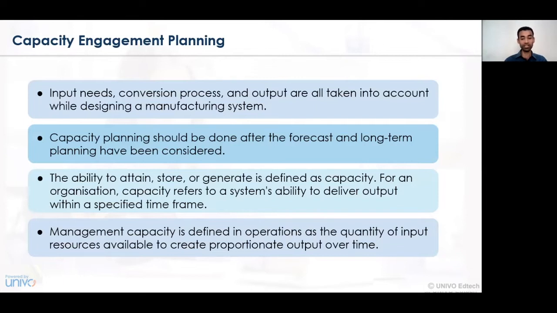Management capacity is defined as the operations or the quantity of input resources available to create the proportionate output. Hence, an individual's capacity to create a certain amount of output within the specified time frame with the necessary inputs that have been given is the concept of capacity engagement planning.